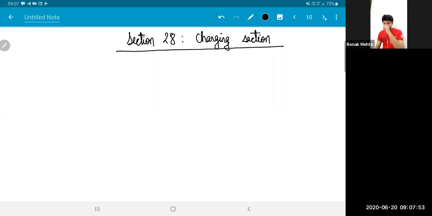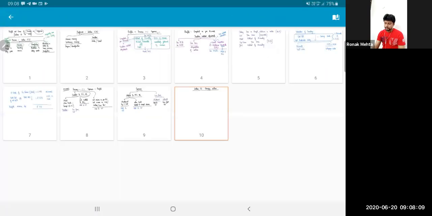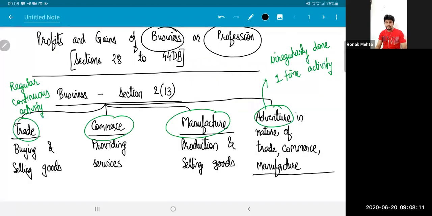Tomorrow when we resume our lectures, we will finish charging section 28, the pending points. We'll do case laws, and then we'll move ahead in the chapter. Tomorrow, I'll give you a broad framework of how to study this chapter. You can observe that the chapter is from section number 28 to section number 44DB. And you know it from your IPCC knowledge.